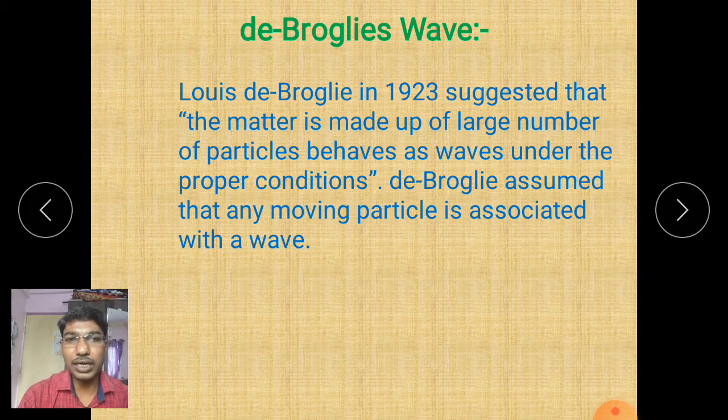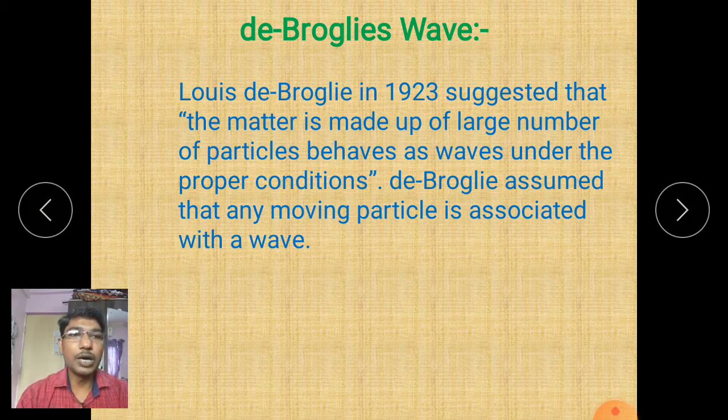Another example is electrons, which are particles that have charge, mass and energy. When electrons get reflected by an object, we get the wave nature of the electron.